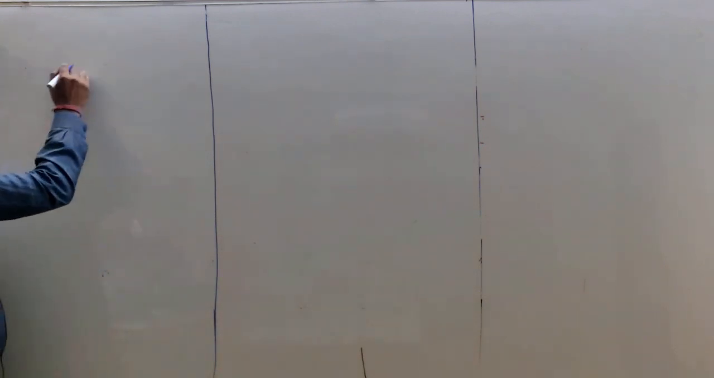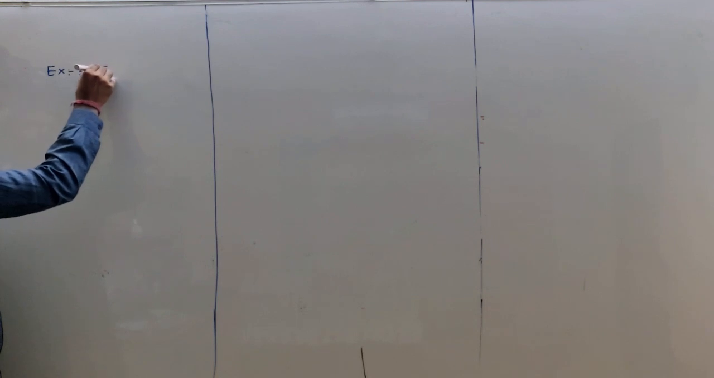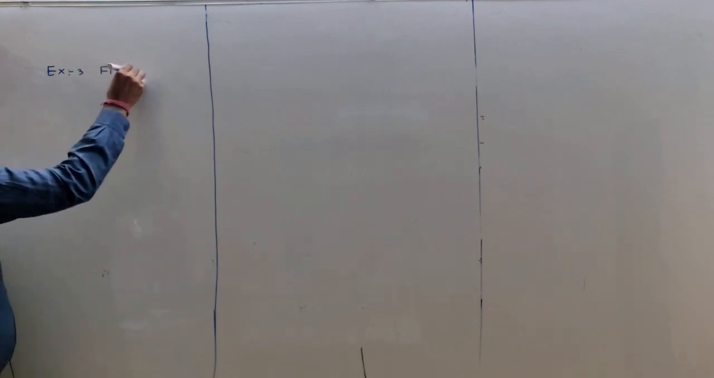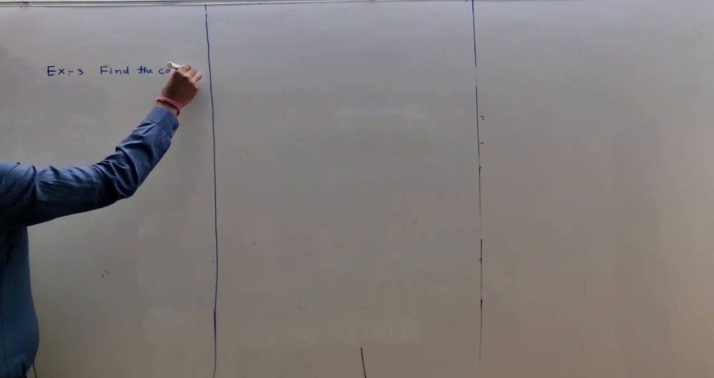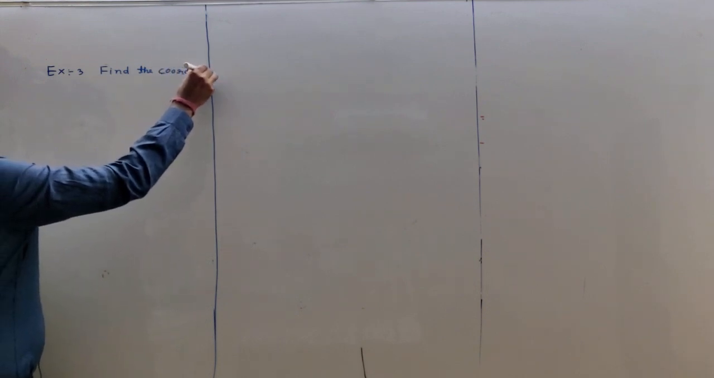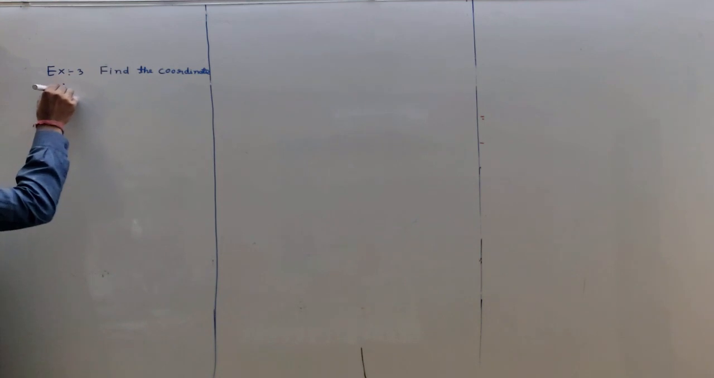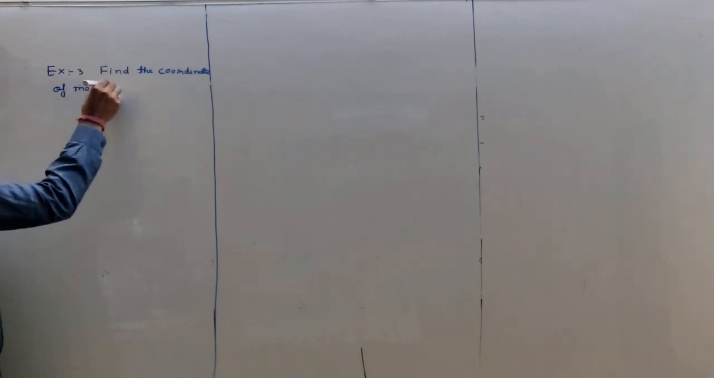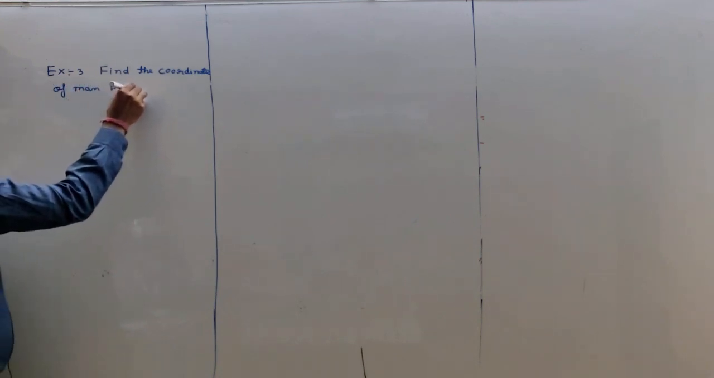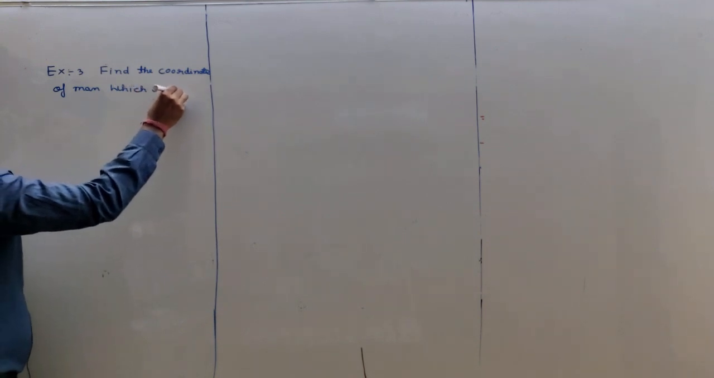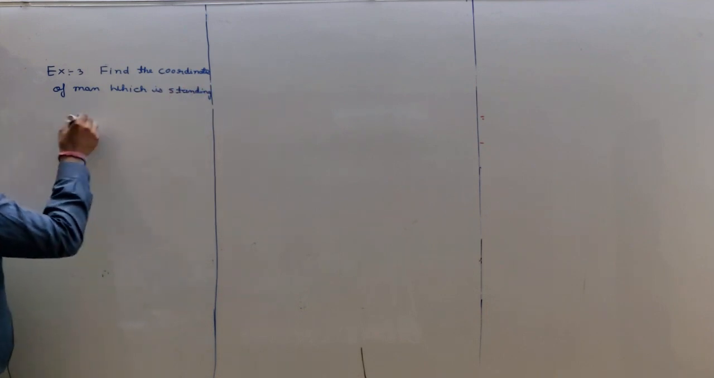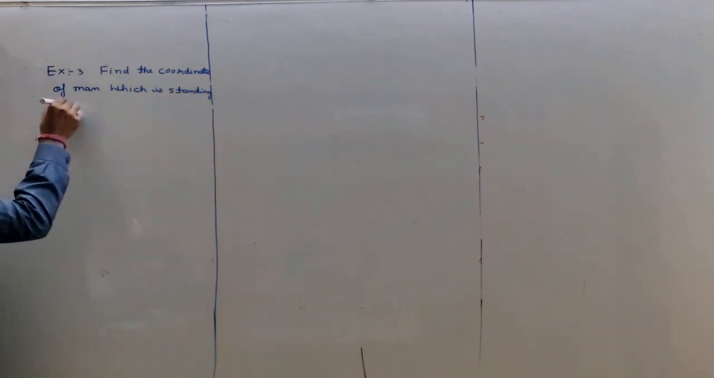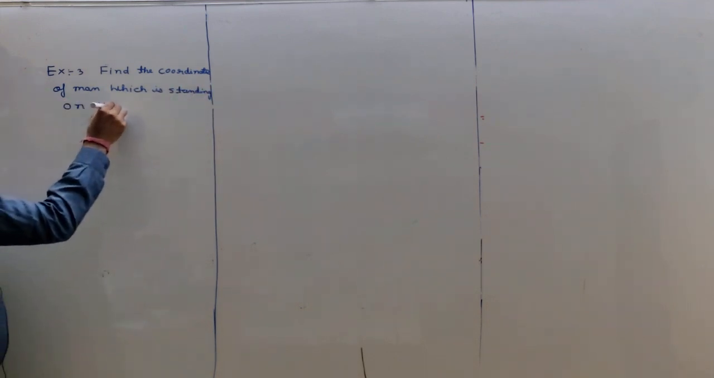Example number 3. Find the coordinates of the man which is standing on the y-axis. Understand? Similar question but different value.